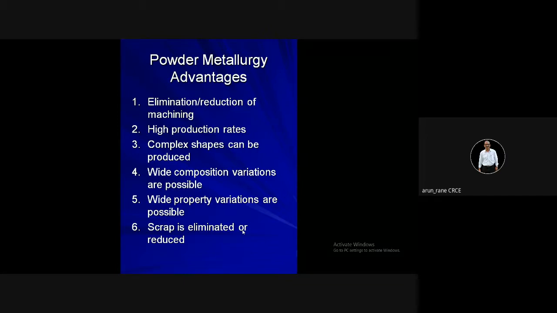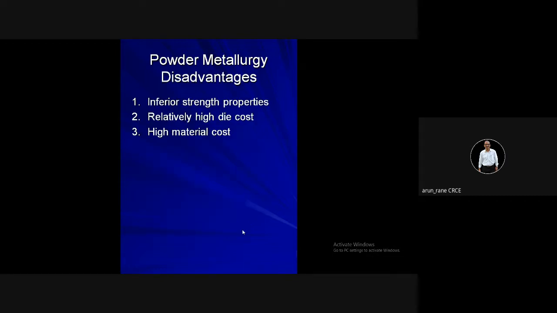Composition, mixing of two different materials, then you can get different properties, that is property variations, and the scrap is very, very less, or it can be reduced, or it can be totally eliminated. That is another advantage of powder metallurgy.